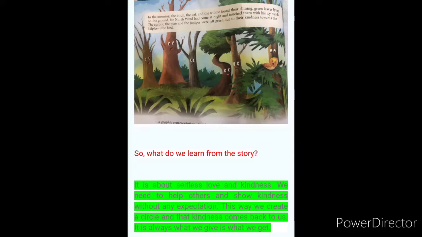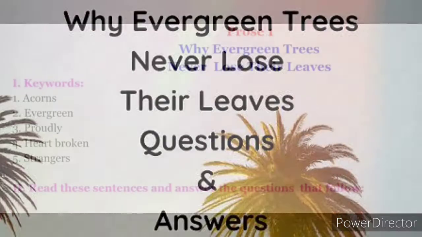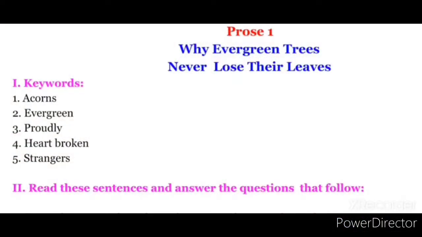Why the evergreen trees never lose their leaves. Children, now let's revise the question answers from the first prose. Let us go in order. First, the keywords are there. First one, acorns. Acorns means the fruit of the oak tree. Second word, evergreen. Third word, proudly. Fourth word, heartbroken. Fifth word, strangers.